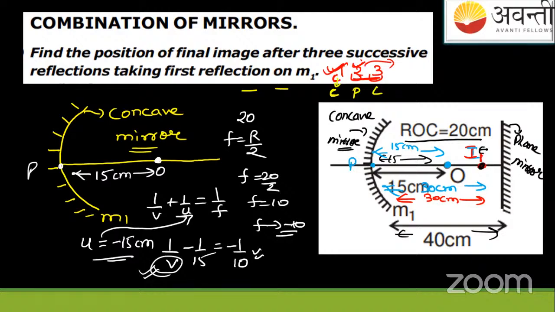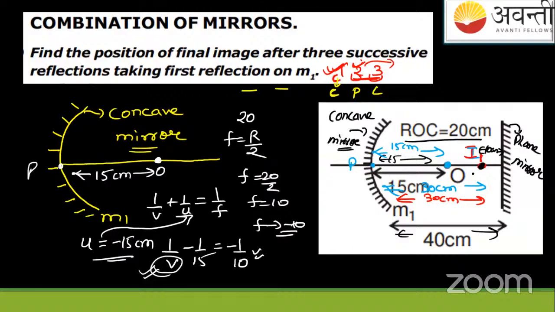this image, which is at a distance of 10 centimeters from the plane mirror, will have its own image. See, this image which is formed from the concave mirror will be acting as a virtual or real object? Let me ask you, what do you say? Please text in the chat box. The concave mirror forms an image of the object. That image will again act as what kind of object? A virtual object or a real object? Okay, don't worry about that.